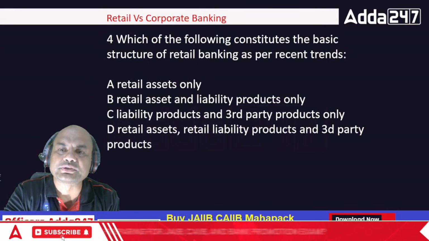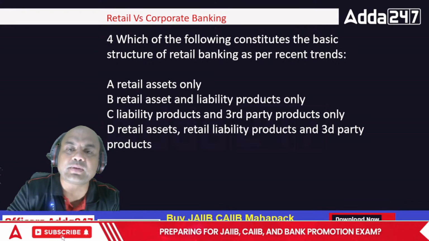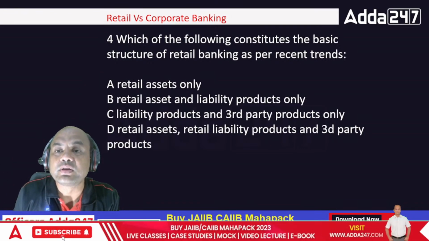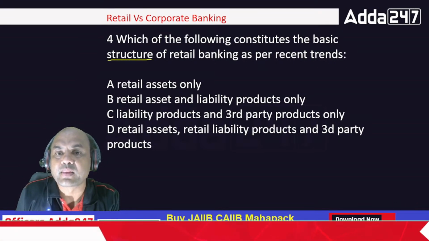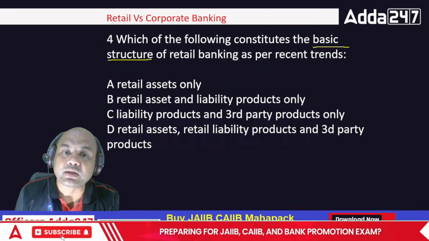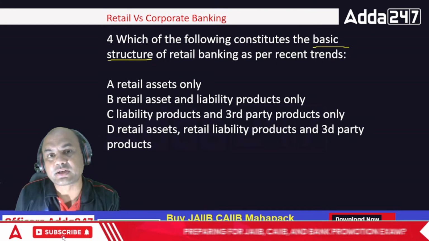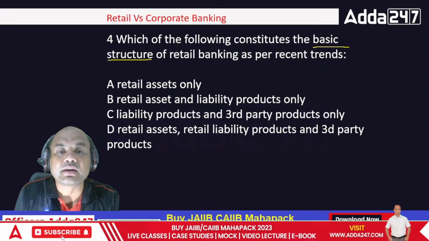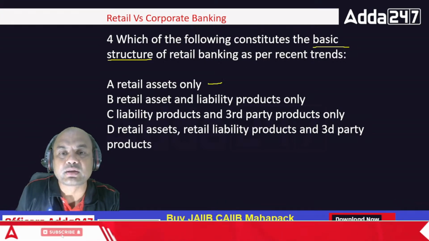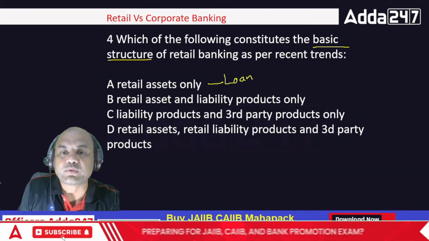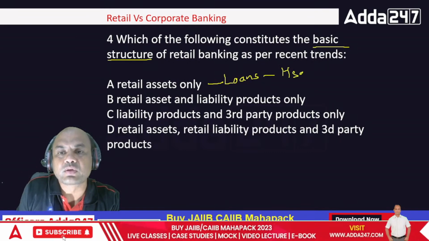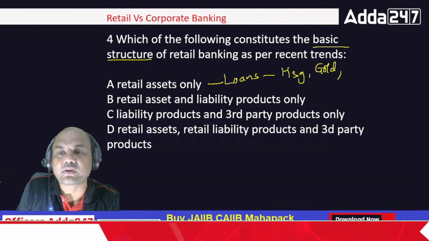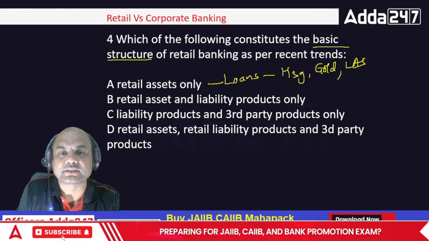Which of the following constitute the basic structure of retail banking as per the recent trends? What do you mean by the basic structure of retail banking? Now look at the options. From options, you will understand the answer. Retail assets only. Asset means what? Loans. What are retail assets? These are housing loans, gold loans, loan against securities. All these are retail assets.